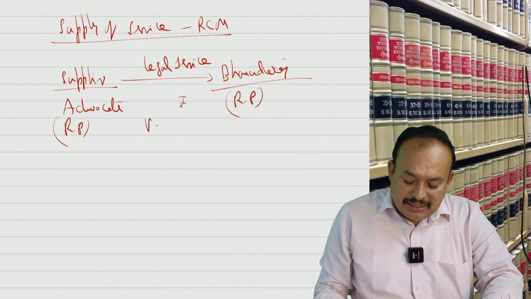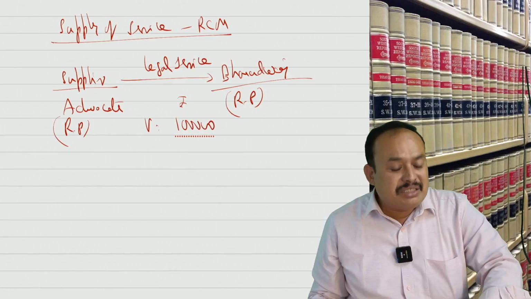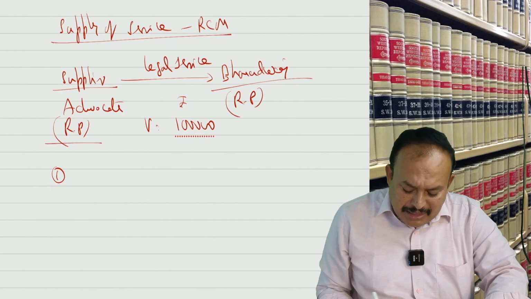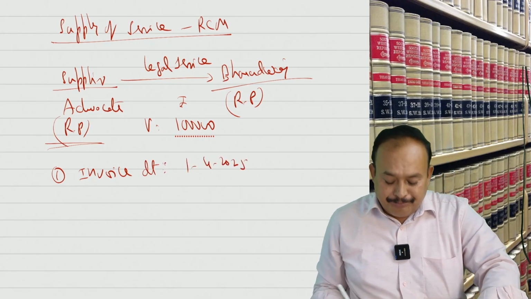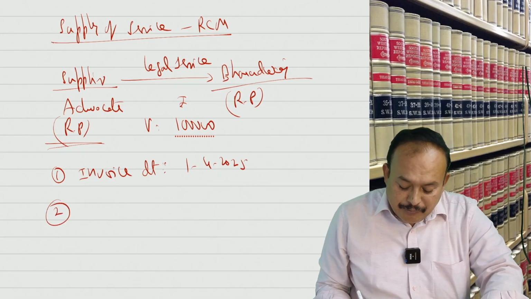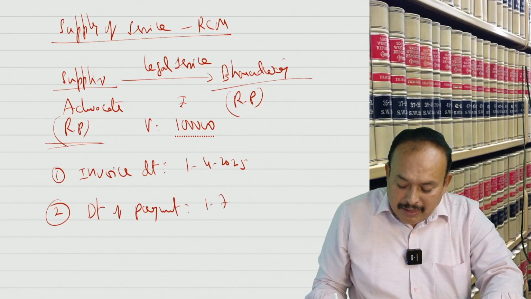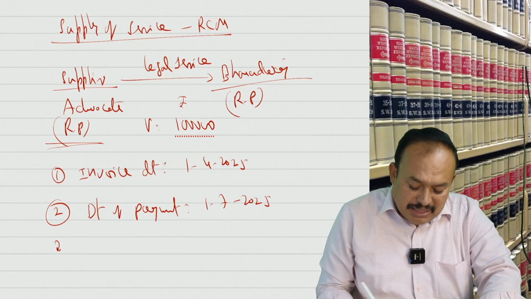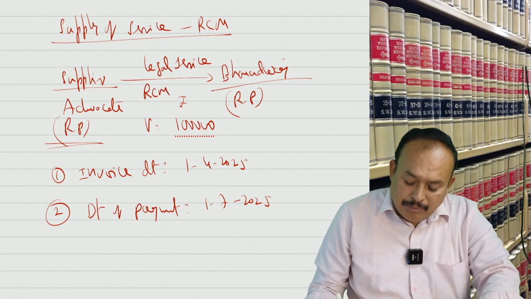Value of supply of service, let us say 1 lakh. Legal consulting service provided. In that case, who should issue the invoice? The invoice should be issued by the supplier, as the supplier is a registered person. So, invoice date 1st April 2025. Furthermore, date of payment 1st July 2025. Thereafter, this much information is available. Now, is it RCM or FCM? Who is the recipient?